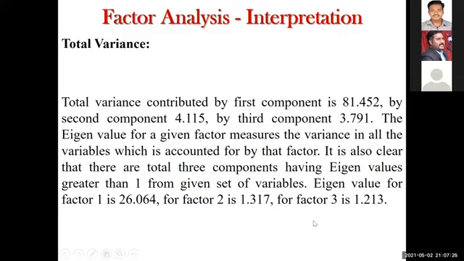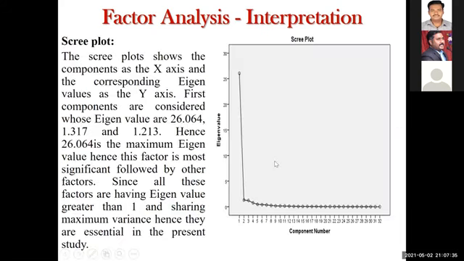Interpretation for the third output table. Any doubts? Okay, fine. Now the fourth one, the scree plot. See the scree plot, the same thing. The highest eigenvalue is 26, and the second and third values are also above the cutoff. This is the maximum eigenvalue. Based on that, the remaining 3 factors are greater than that, therefore they are essential. The 3 factors are essential for our study. Like that, you need to conclude.